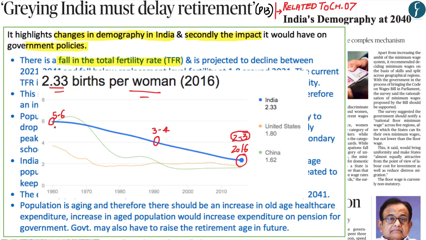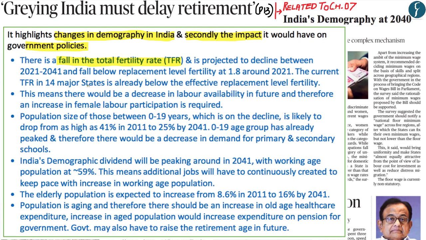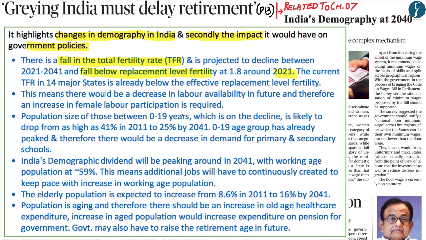Now what you can see from this graph is that there has been a reduction in the total fertility rate within India, or in simple terms, the number of births per woman within India. Now it has been shown within the economic survey that the total fertility rate within India will fall below the replacement level fertility rate by 2021. Now in simple terms, replacement level fertility rate is the average number of children a woman would need to have so that the population is able to replace itself.